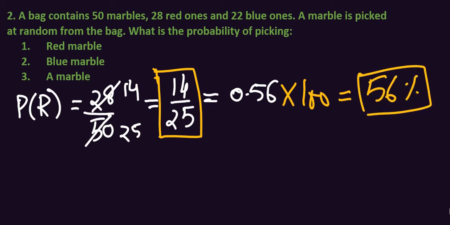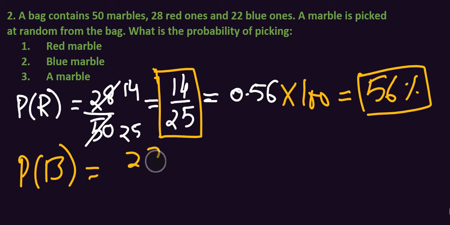Now the probability for a blue marble. You know how many blue marbles there are? 22, and 50 are the total marbles.